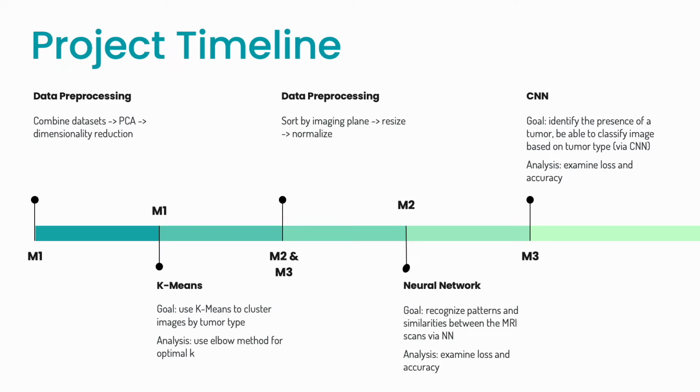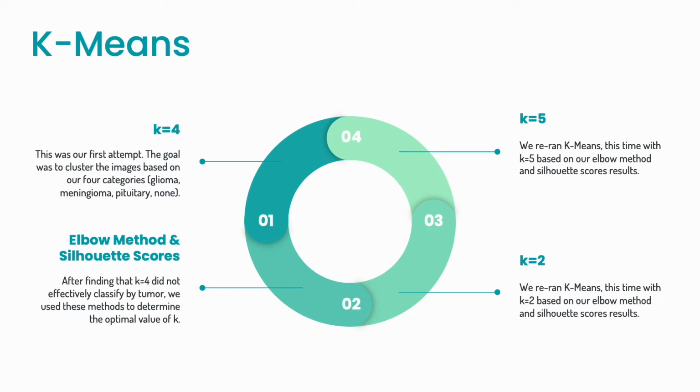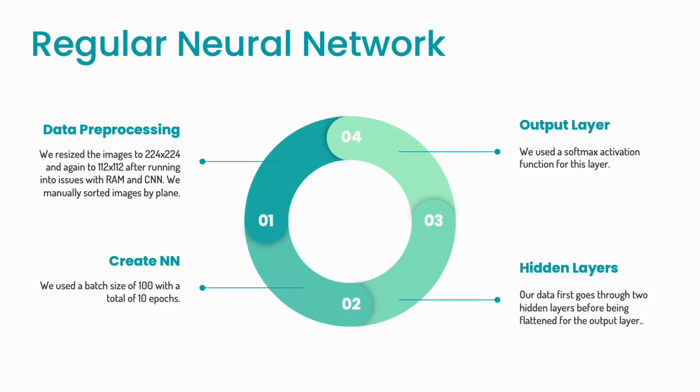Moving forward, we decided to sort by imaging plane and then resize and normalize to get ready for NN and CNN. With k-means, we did k=4 on our first attempt, then did the elbow method to determine a more optimal value of K, and the silhouette scores to confirm that value. The 2 values that we thought were the best from this were k=2 and k=5, so we just ran k-means again with those 2 values instead. And then we totally rethought our data set moving forward for NN and CNN.